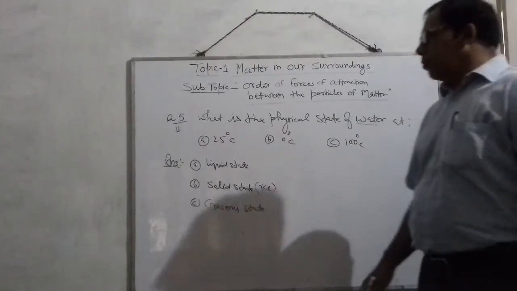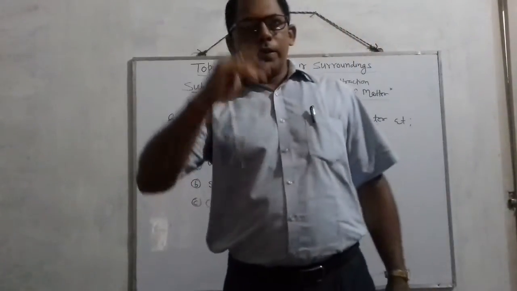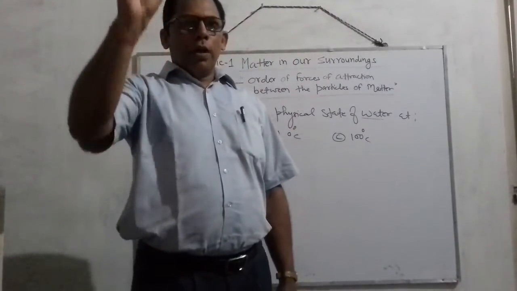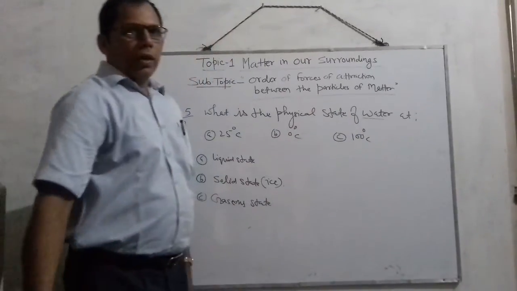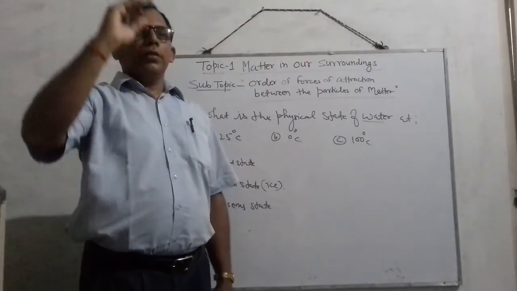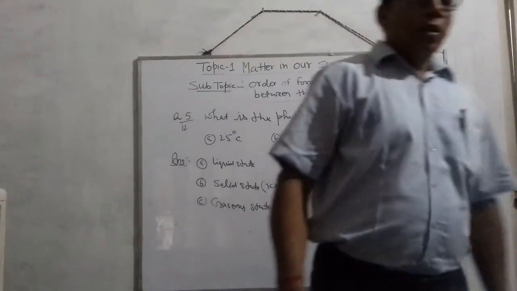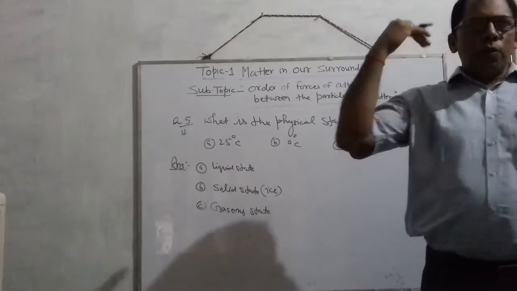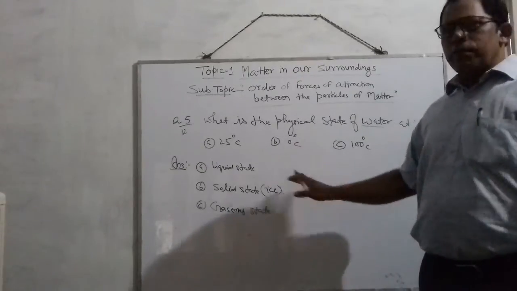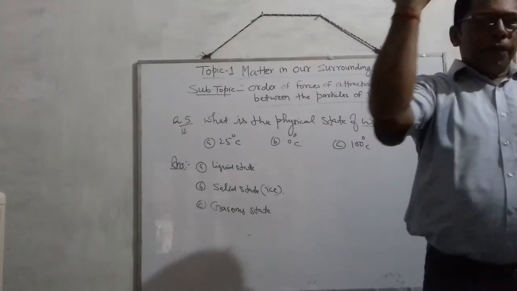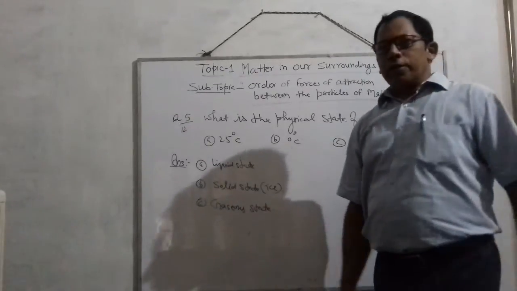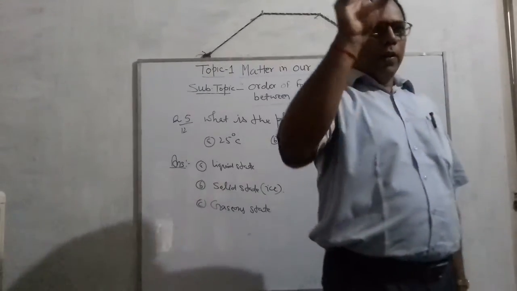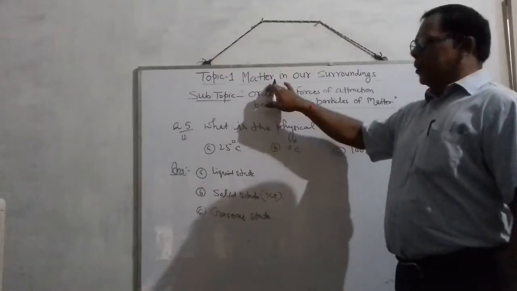So must remember, the question may come that what is the physical state of water at 0 degrees? Four options will be given there: solid, liquid, gas and none. So no doubt, at 0 degrees your answer will be that it exists in solid state. Sometimes a question comes that names the substance which has no definite volume, and what will be its physical state. So according to the definition, you can simply reply to that question. Such types of questions will come in your periodic test from this chapter.